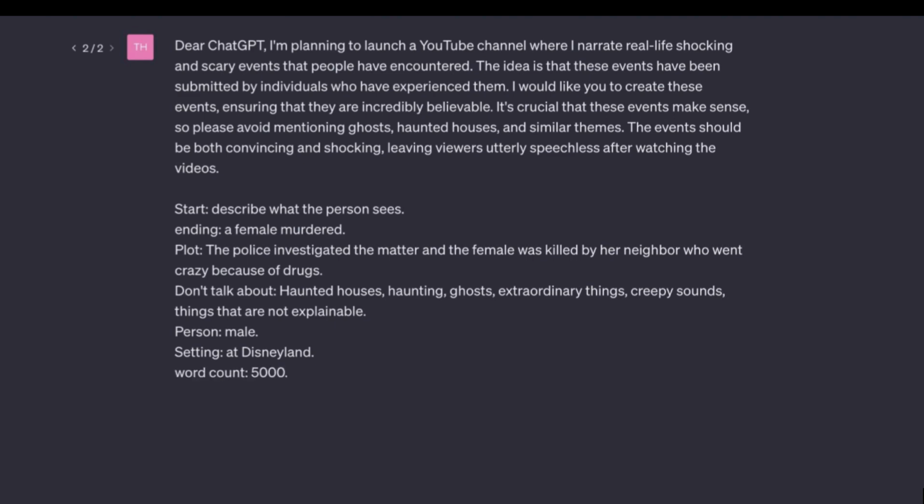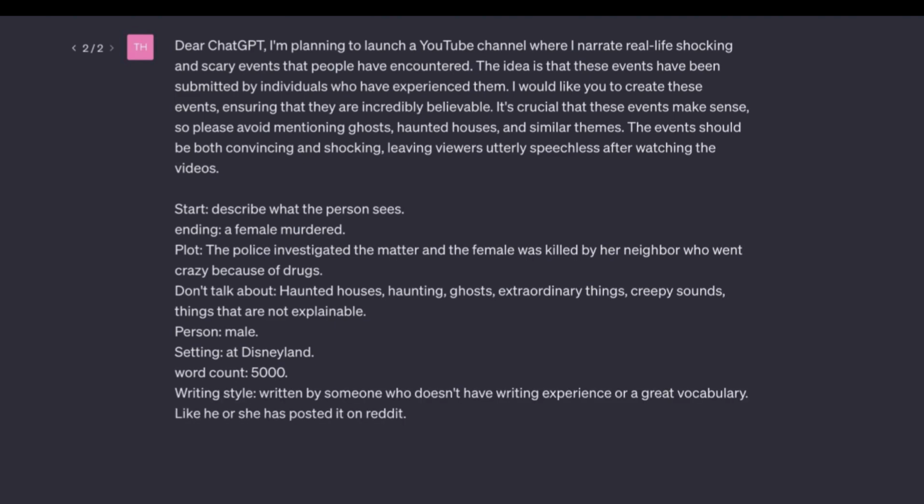Now, the word count. This will determine approximately how long the story will be. The writing style is also crucial. For this kind of story, again, we want to make it believable, as if it were written by an average person and not an experienced writer. The point of view will be first person. Fourth person is also an option. Lastly, the suspense build-up.